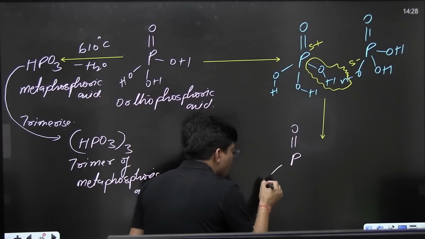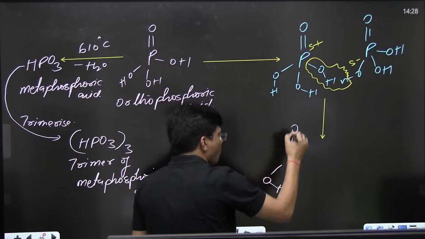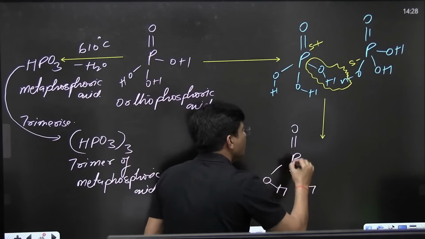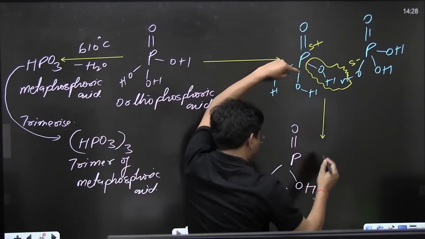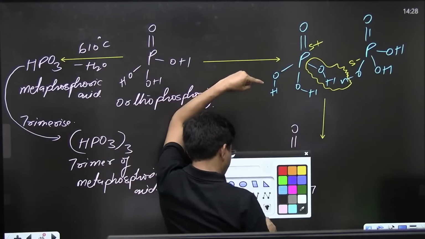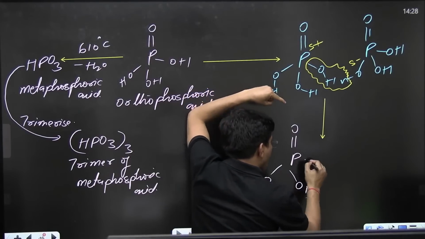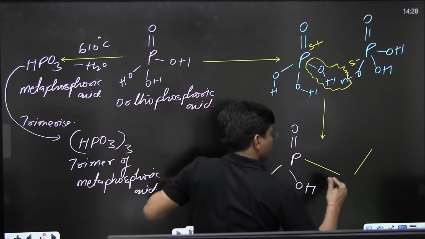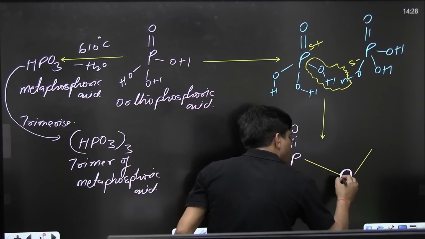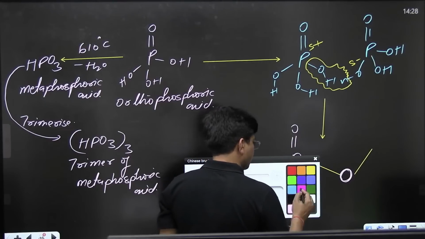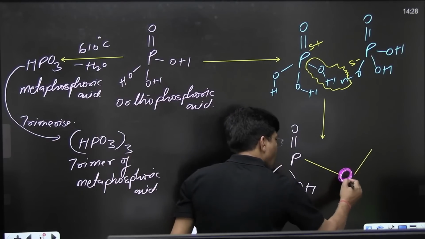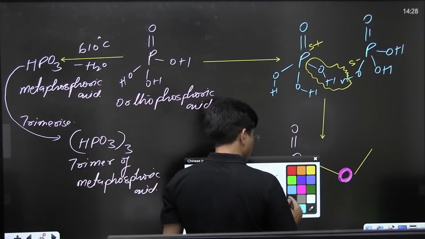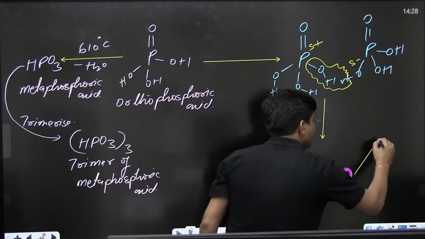P double bond O, OH, OH. This bond O is there. See to it. Everyone see to it. O, and from this side also. Oh, this is one O. Let me clear it. O. P double bond O.